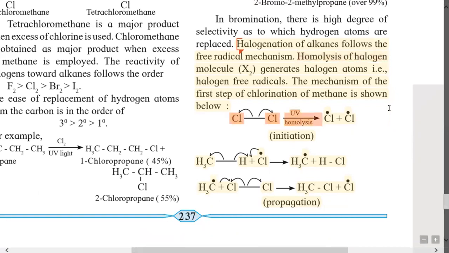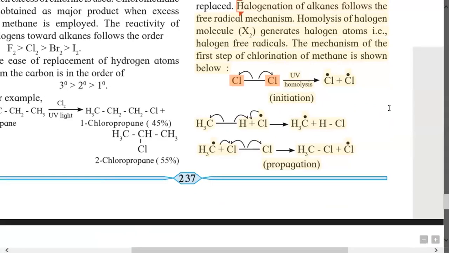Here the chlorine-chlorine single bond breaks symmetrically. The electrons present between chlorine atoms are divided equally. 1 electron remains on each chlorine, that is called a chlorine free radical. This step is called chain initiation, and that is the first step in the mechanism of free radical.